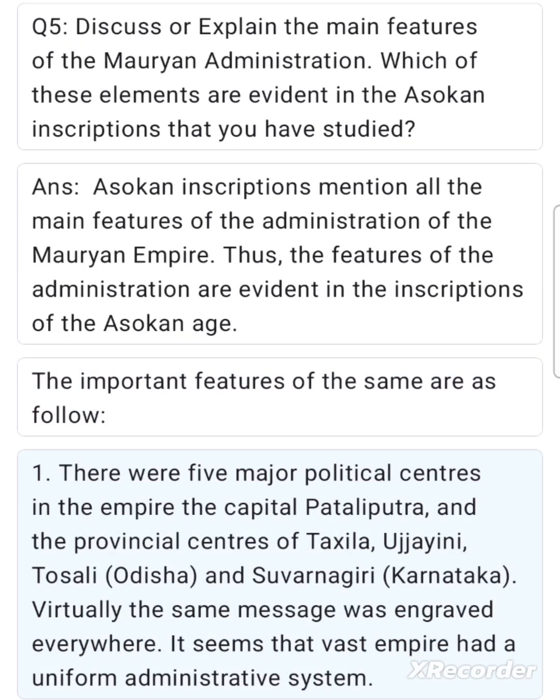1. There were 5 major political centers in the empire: the capital Pataliputra, and the provincial centers of Taxila, Ujjayini, Tosali, Orissa, and Suvarnagiri, Karnataka. Virtually the same message was engraved everywhere. It seems that the vast empire had a uniform administrative system.